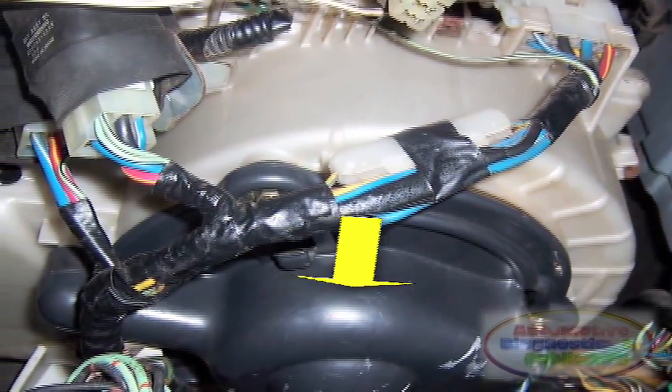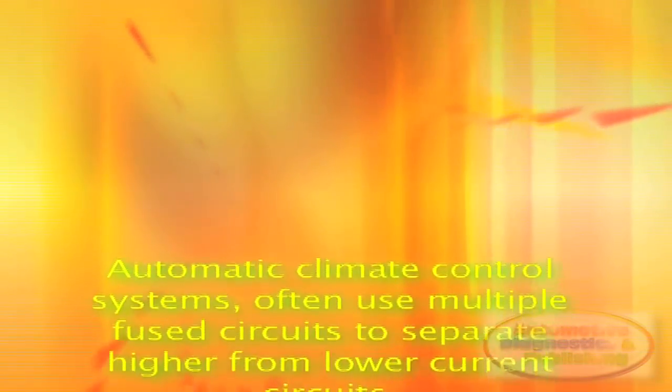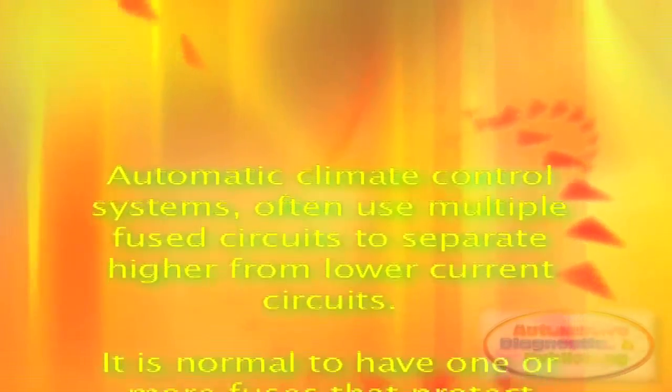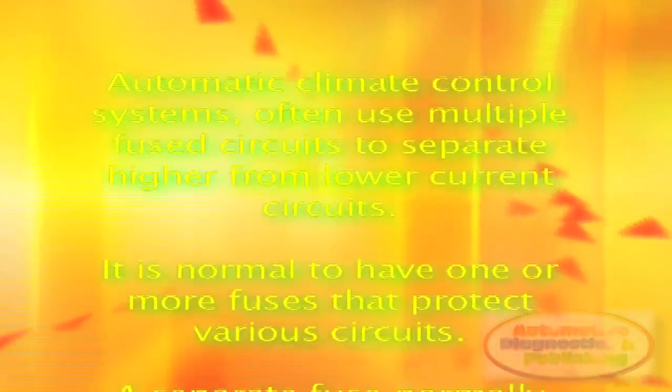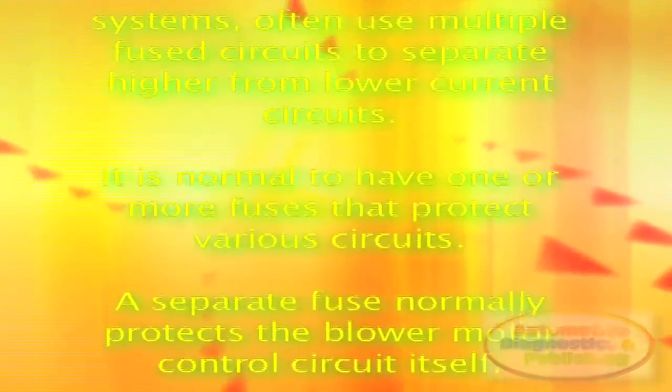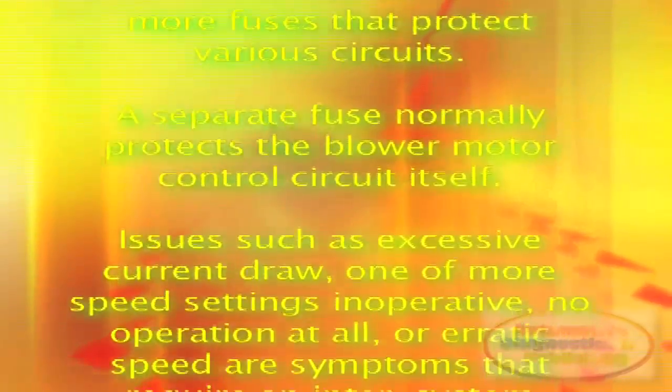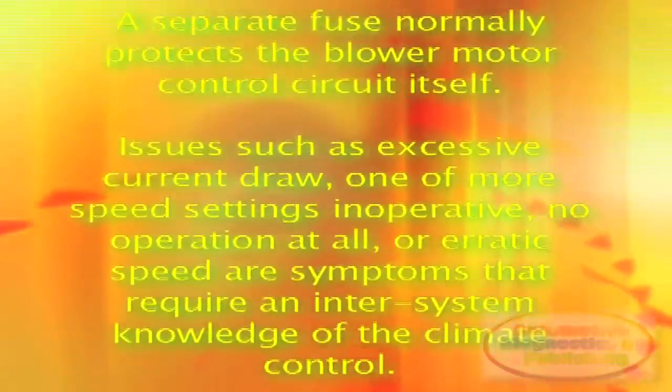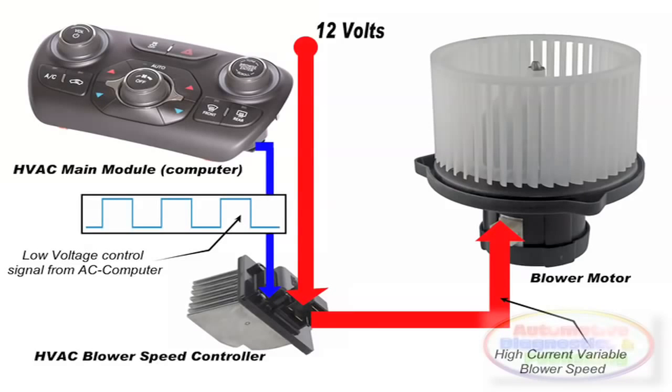Automatic climate control systems often use multiple fuse circuits to separate higher from lower current circuits. It is normal to have one or more fuses that protect various circuits. A separate fuse normally protects the blower motor control circuit itself. Issues such as excessive current draw, one or more speed settings inoperative, no operation at all, or erratic speed are symptoms that require an intersystem knowledge of the climate control. Diagnosing the blower motor will be discussed later in this series.